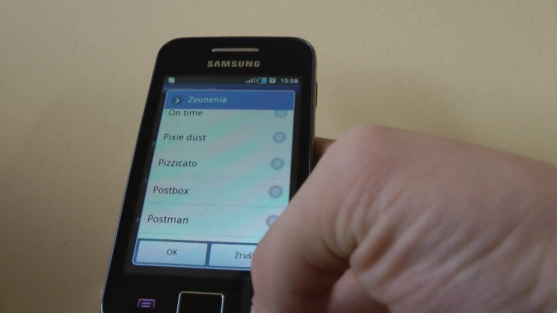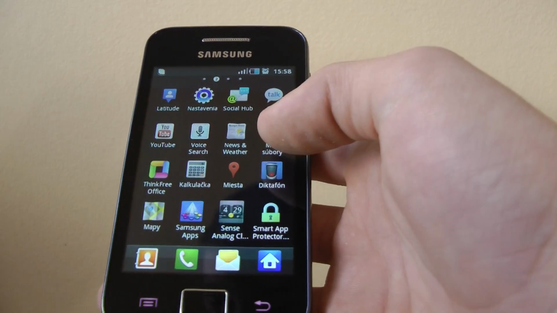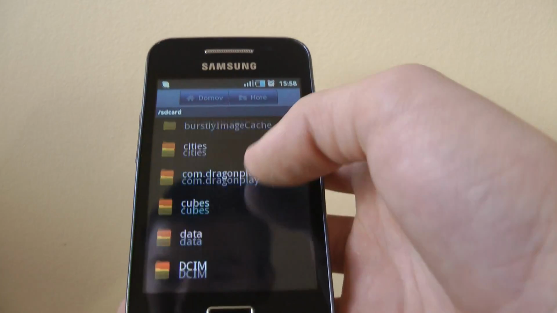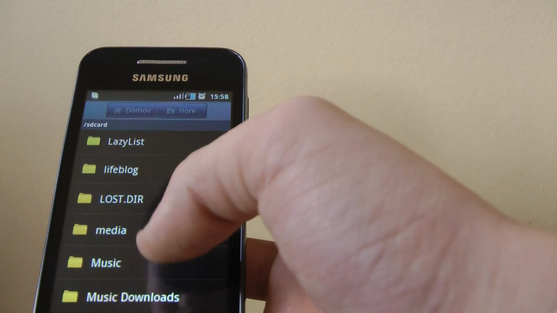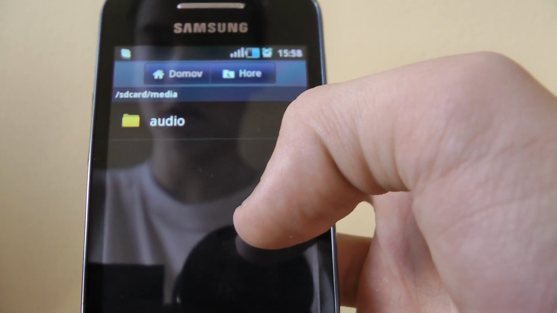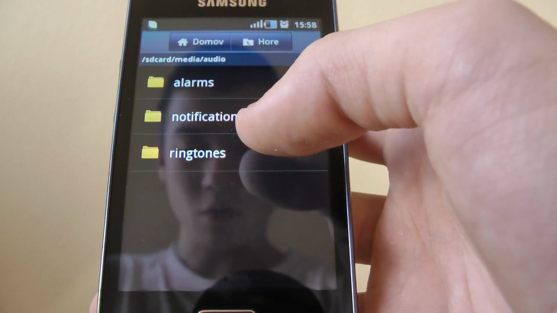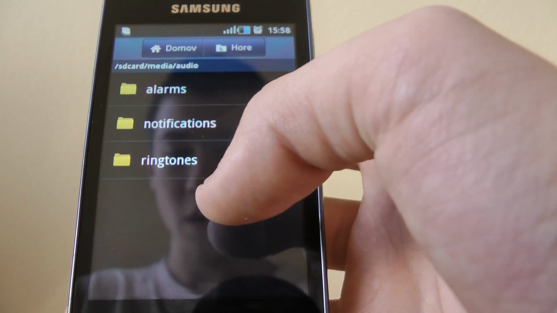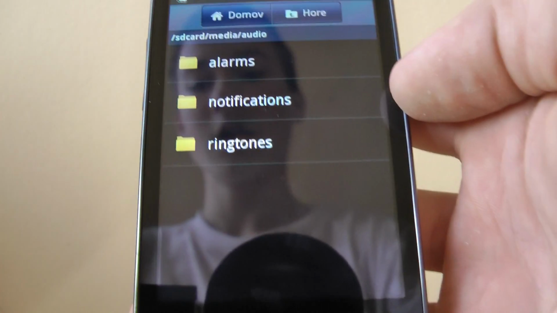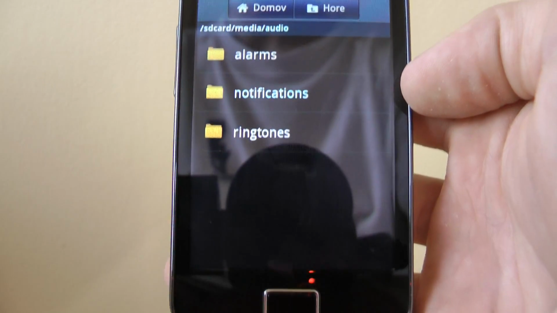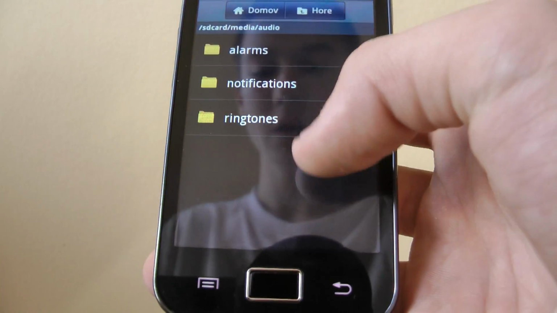So what you want to do is go back and go to my files, scroll down and search media. Here it is. Make a folder called audio, and you open that map, and now you can make three different maps called alarms for alarm, ringtones for ringtone, and notification for notifications. So see that I don't have any here.